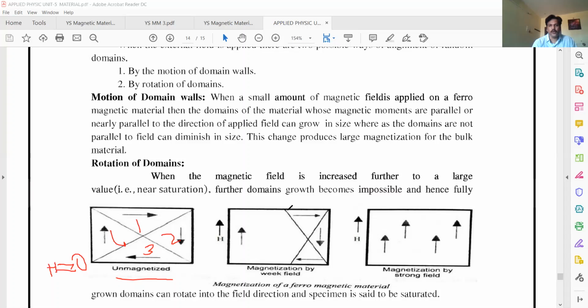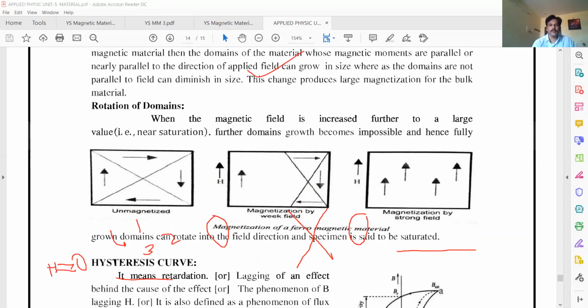The motion of the domain wall takes place. The first thing is motion of domain wall takes place. Next, all the domains align parallel to the field. This is the field direction. That's why they show very high magnetism. Increase it further to large, near saturation. Further domain growth becomes impossible, and hence the domains can rotate in the field direction, and it is called saturated.